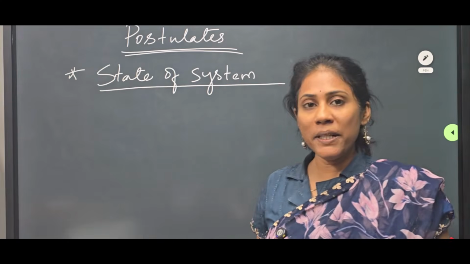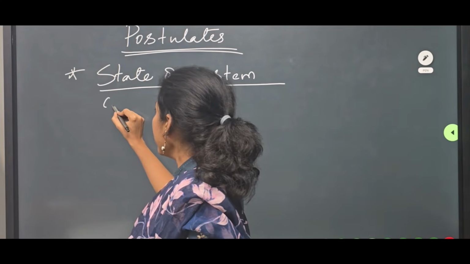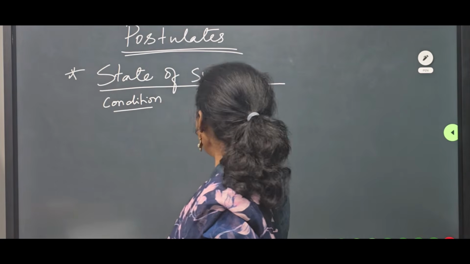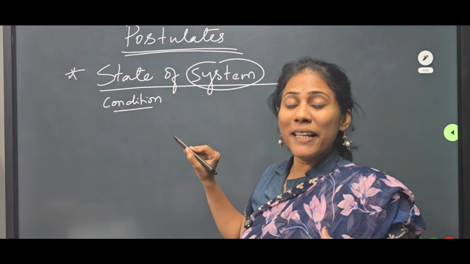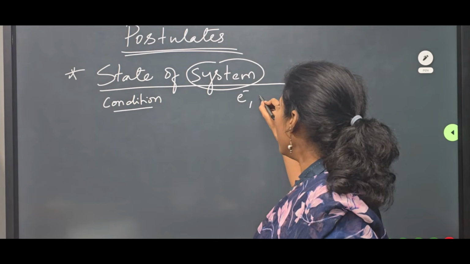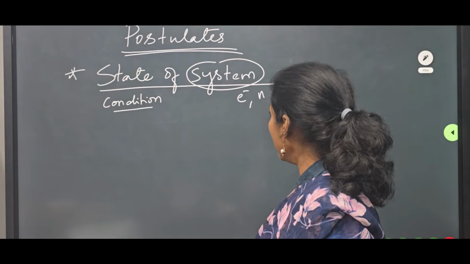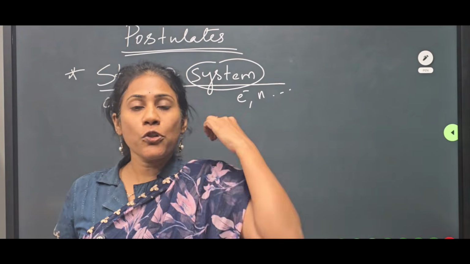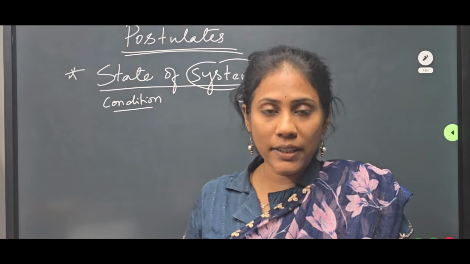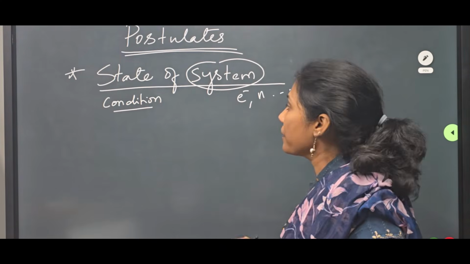Okay, so what do you mean by a state here? State in the sense condition. Okay, so condition. What do you mean by a system? System can be any quantum particle like electron, neutron or anything. Any microscopic particle about which you want to know is called a system.